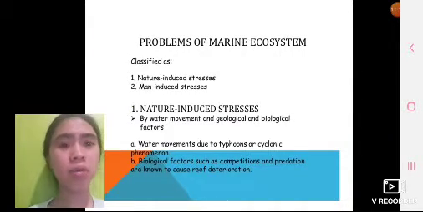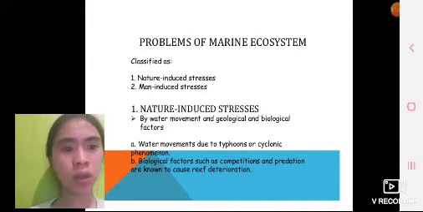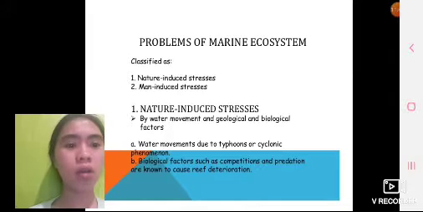Problems of the marine ecosystem are classified as nature-induced stresses and man-induced stresses. Nature-induced stresses come from water movement and geological and biological factors. Water movement is due to typhoons or cyclonic phenomena. Biological factors such as competition and predation are known to cause reef deterioration.